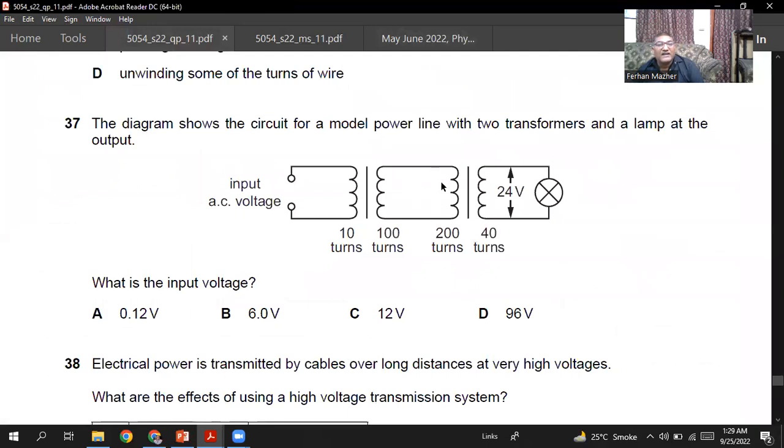So the voltage here is 120. I will try to find out how much is the voltage here. Now we talk about this transformer, this is the secondary, and for this transformer, this is the primary. So here you have 120.